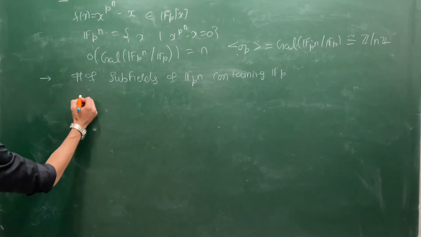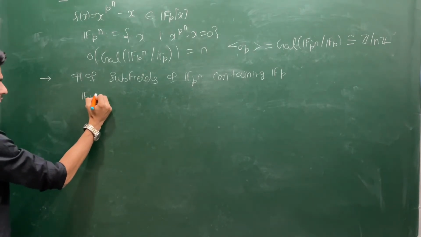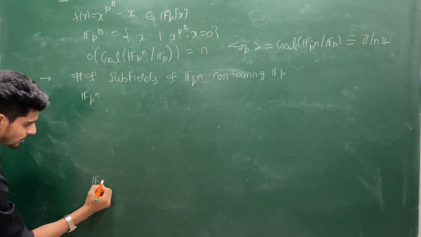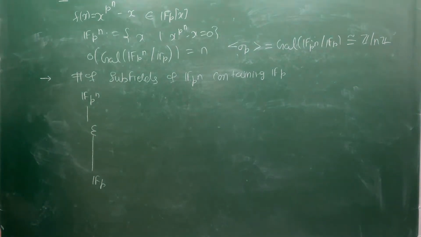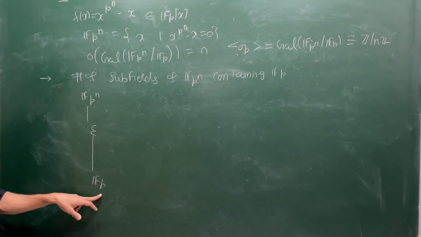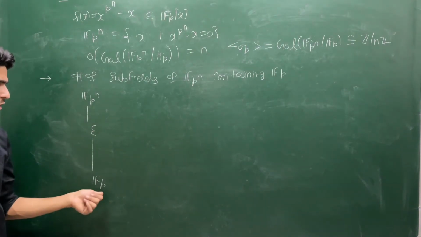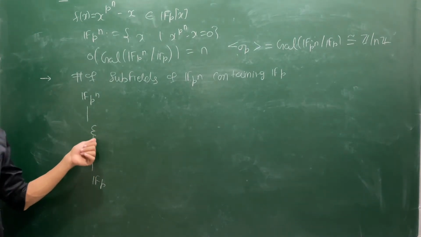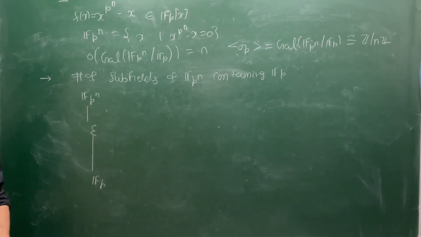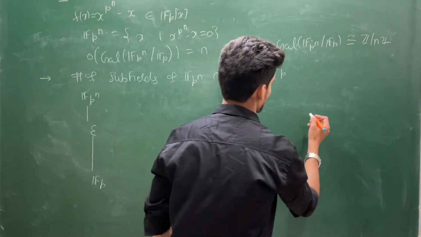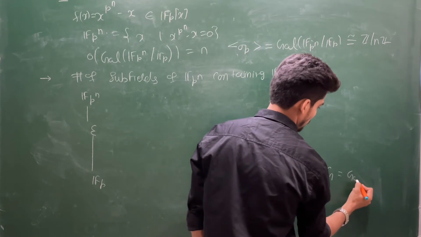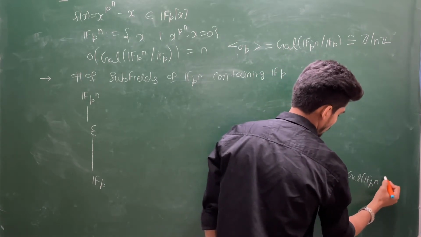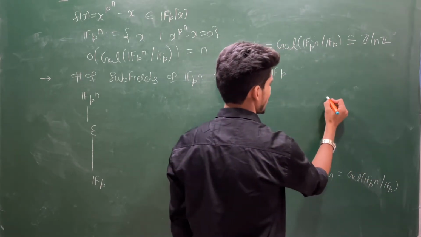So suppose this is your Fp^n, this is your Fp, and you are looking for the subfields of Fp^n containing Fp, and that will always contain Fp, because every finite field contains a copy of its prime subfield. So Fp must be the prime subfield. And suppose this is your Galois group, say G. This is the Galois group of Fp^n over Fp, and this is the identity element.